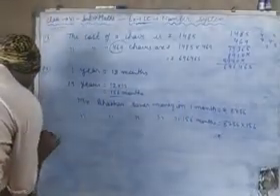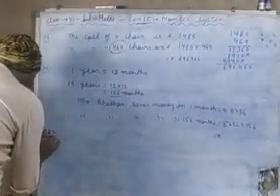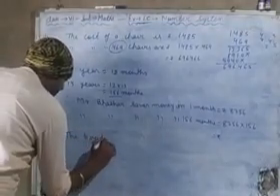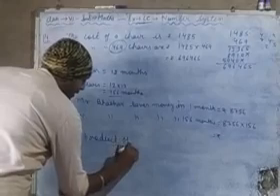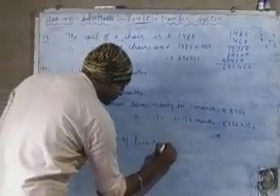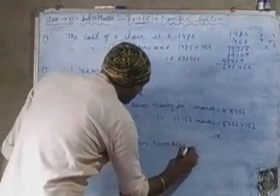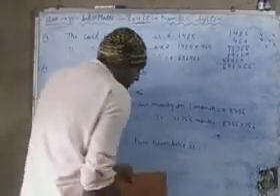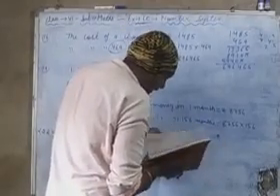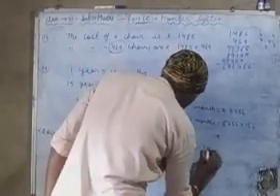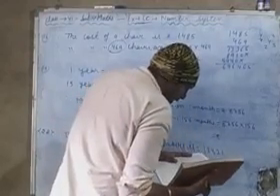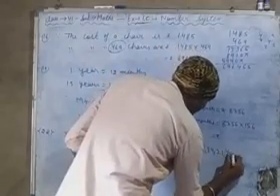Now question number 22. The product of two numbers is 1 crore 34 lakh 21,408.